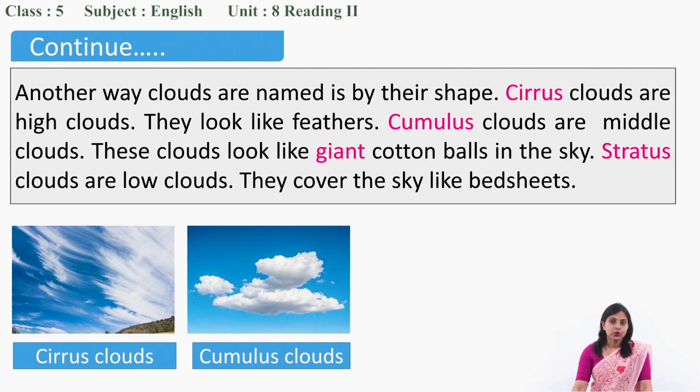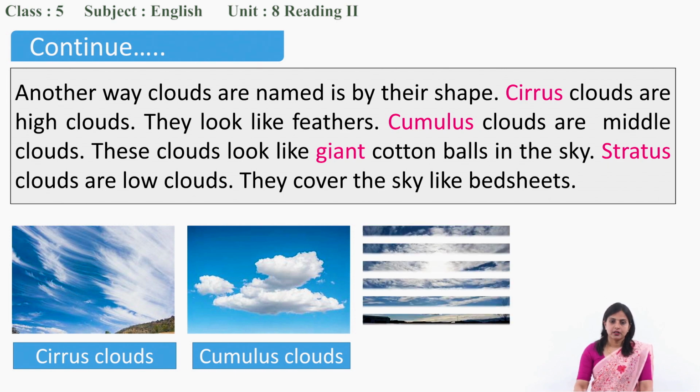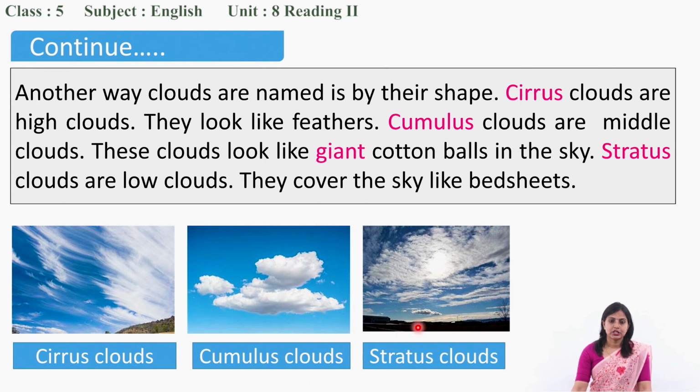Now the next one, stratus cloud. Okay. So this one is stratus cloud. Stratus clouds are low clouds. They cover the sky like bed sheets. Have you seen this type of clouds in the sky? Okay, so next time when you see the clouds outside, just note down on which day, what type of weather it was when you see these type of clouds.